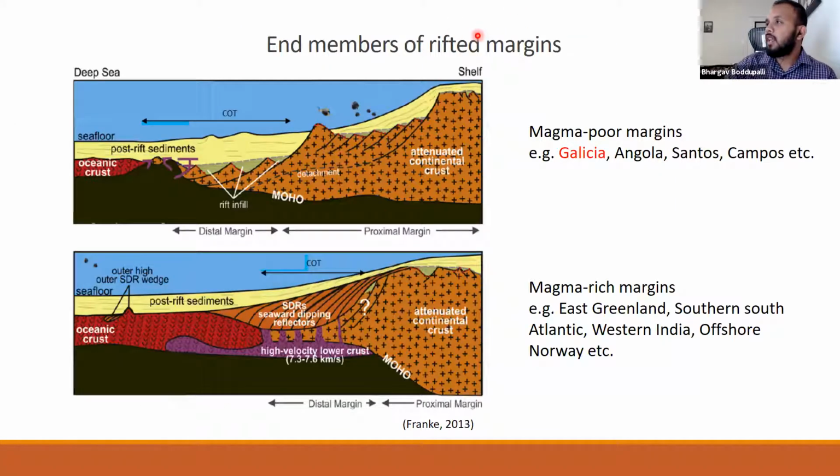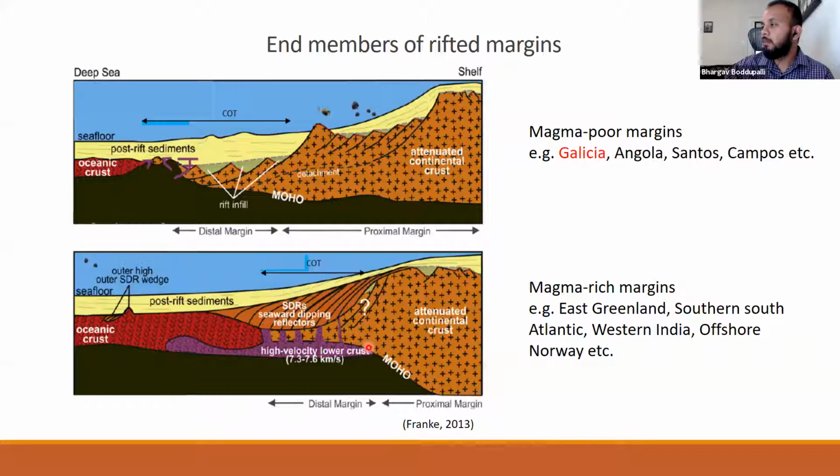So based on the magmatic activity, the rifted margins are classified between two end members. One is called magma poor margins, and other is magma rich margins. In magma poor margins, the extension happens over larger distance. The crustal thinning happens over larger distance, and the crustal thinning is also very gradual. This is usually associated with structures like detachment faults and hyperextension zone where the crust is very thin, and also exhumed mantle towards the seaside, and the occurrence of oceanic crust is further towards seawards.